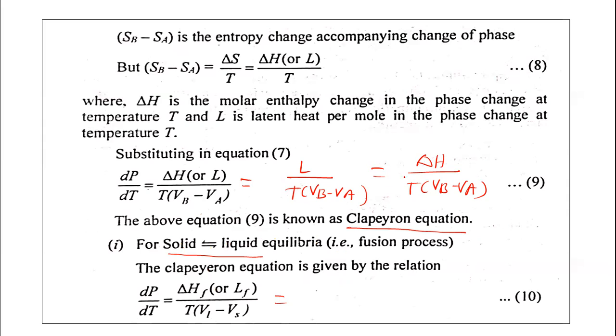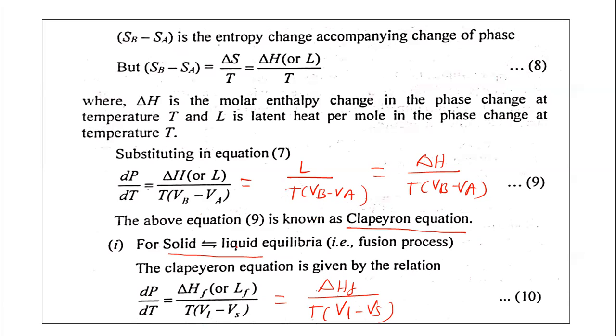So in place of only delta H, we can write delta HF, the heat of fusion, divided by T into the higher volume minus the lower volume, so VL minus Vs, for the solid to liquid equilibria.